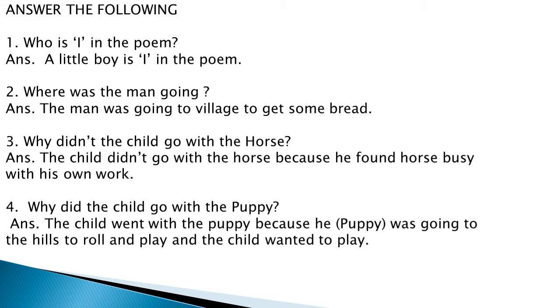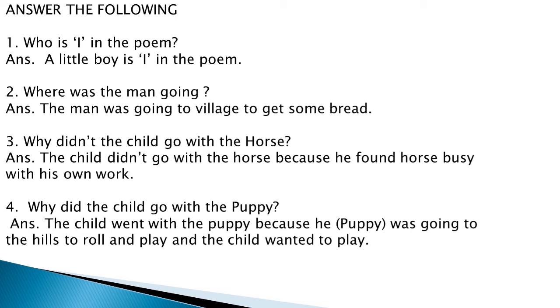Next one, why didn't the child go with the horse? Horse asked the child, will you come with me? Child said, no, not I. Now why didn't the child go with the horse? Answer is, the child did not go with the horse because he found horse busy with his own work, right? Because horse was going to collect some hay, get some hay, and he was busy in its own work.